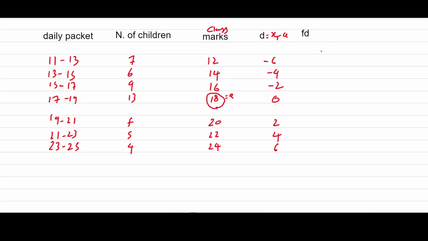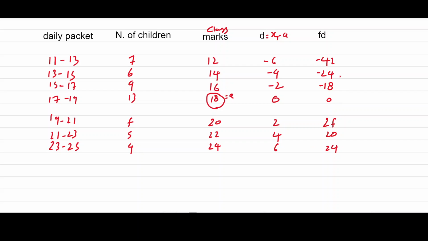Then what is the value of fi di? Here fi di will be, if we multiply 7 and minus 6, minus 42, then minus 24, minus 18, and 0. Then 2f, 20, and 24.